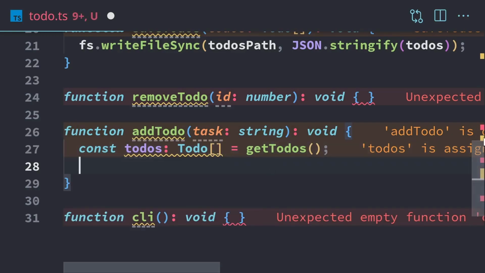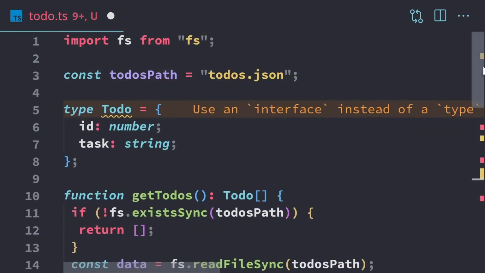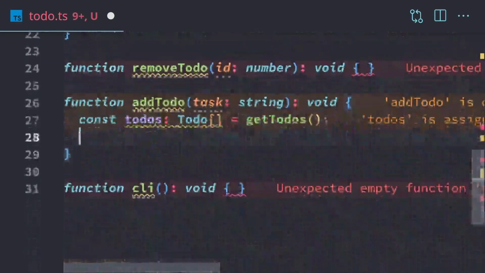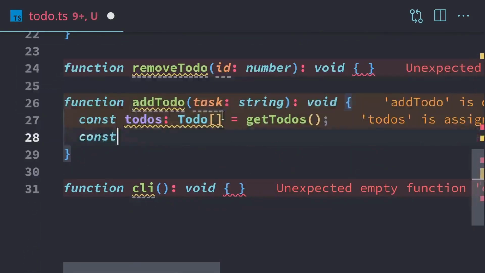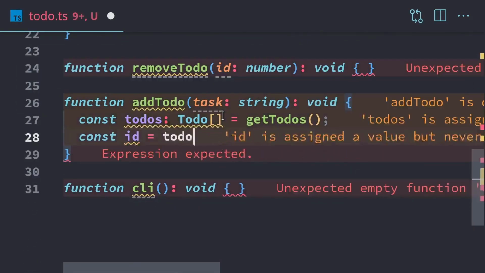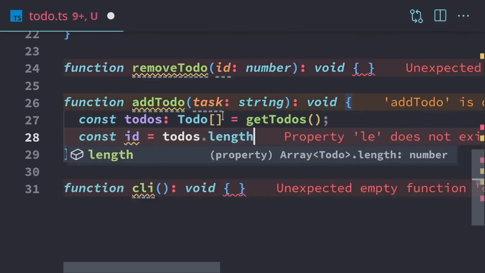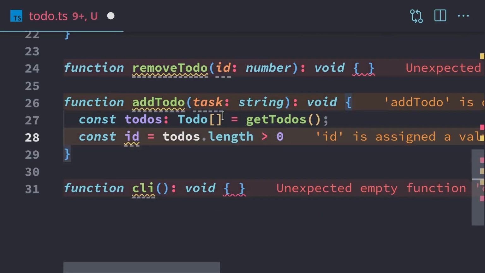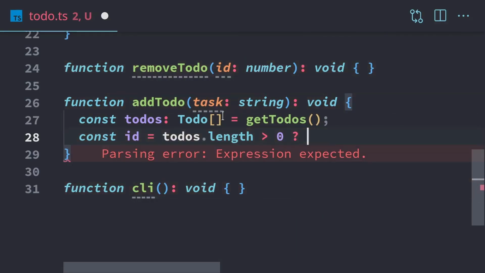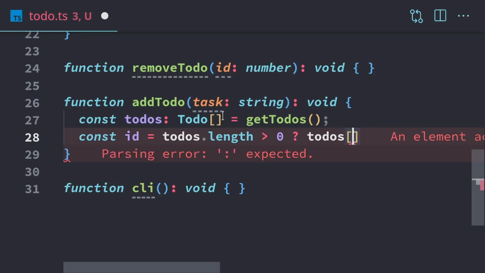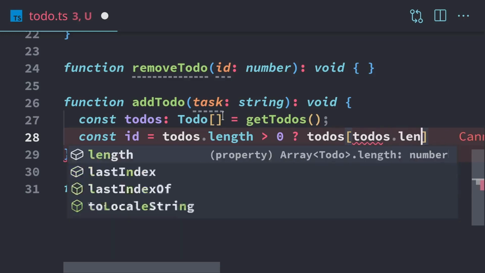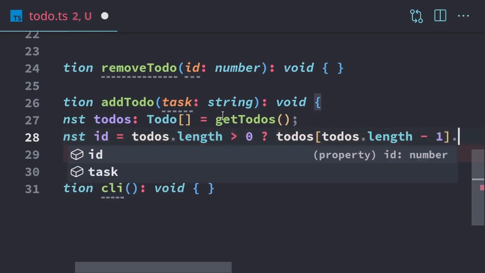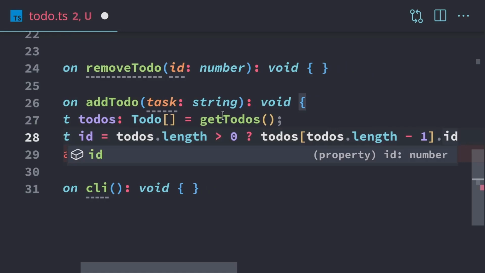Now, all of our to-dos have an ID number right here. And that's generated. We need to generate that when we add it. So we're going to do that in this line. I'm going to use a ternary to do that. We're going to take the current length of the to-dos, and if it's greater than 0, meaning there exist some to-dos, we're going to index into the to-dos, and we'll get the last one, and we'll get the ID number from that. And that last one is always going to have the highest ID number.